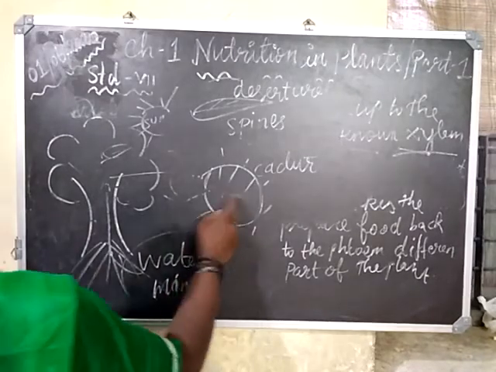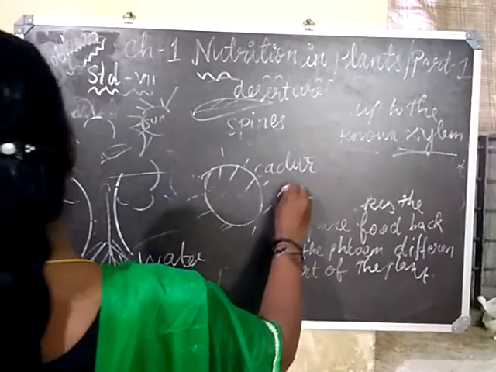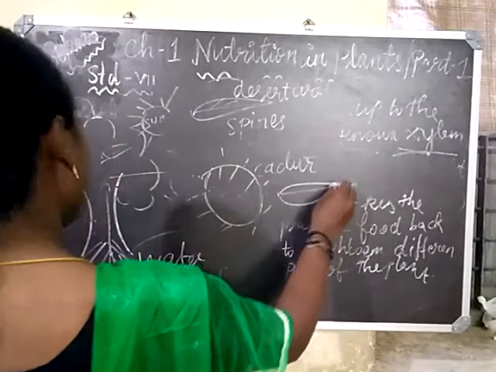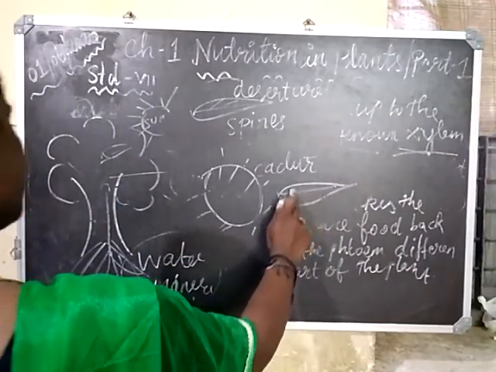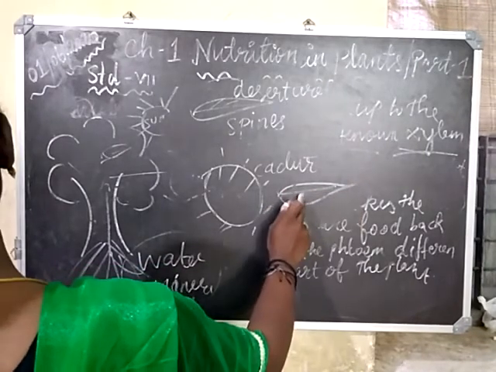Now you have just a spine, so the surface area becomes very less.